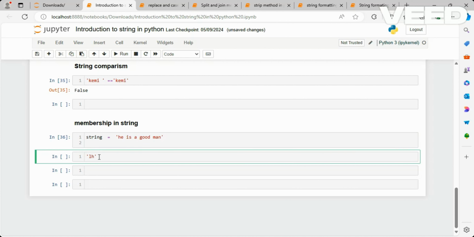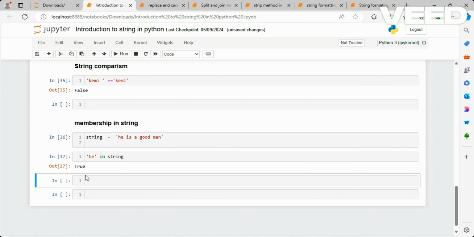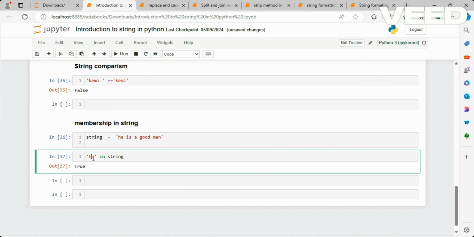So we can say, so it's true because E is part of this particular string. So each element, each character is an element of this string. So if I put A now, it's going to be true, because A is also an element of this string.